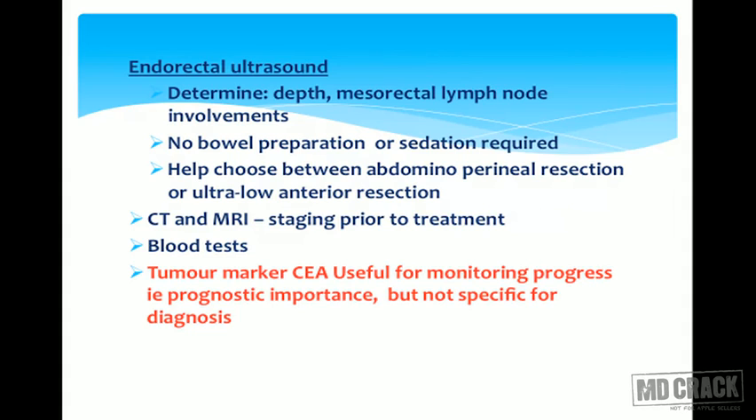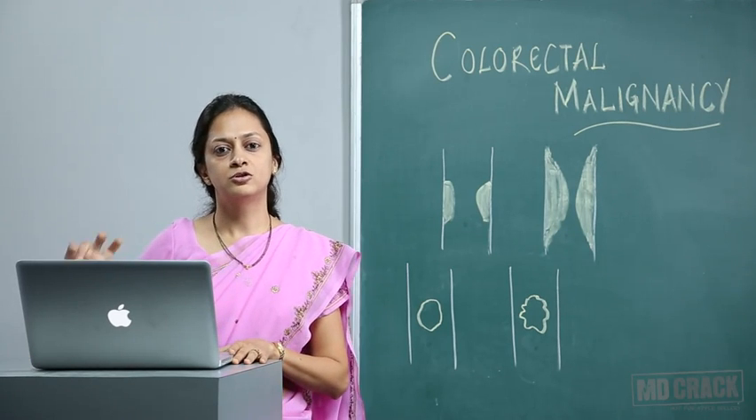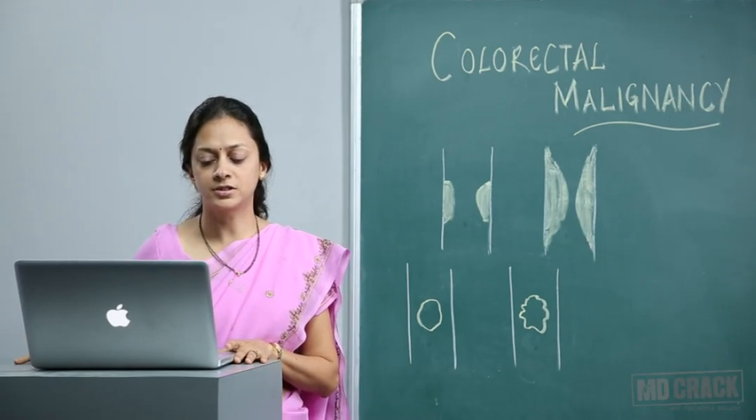Endorectal ultrasound will determine the depth of the lesion. Mesorectal lymph node involvement will be shown. It does not require any bowel preparation, and sedation is also not required. It helps to choose between abdominoperineal resection or ultra-low anterior resection, because you will know which lymph nodes are involved, so you can decide between these two operations.